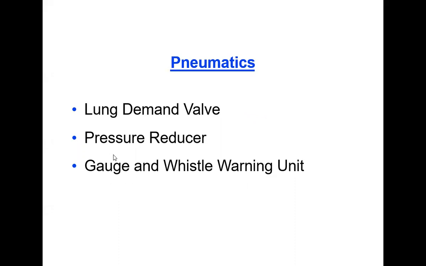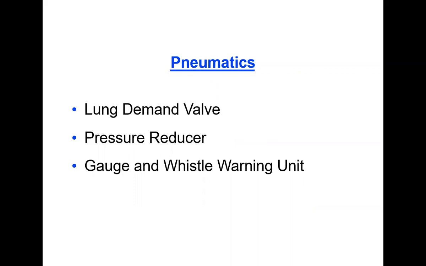So we must know what exactly the pressure is, even during the exercise or during the mock drill or during the actual work where the oxygen deficient atmosphere or the confined space is there. While using this apparatus, we have to check the gauge also. So it indicates the pressure, and pressure indication is indirectly the utilization of this oxygen cylinder.